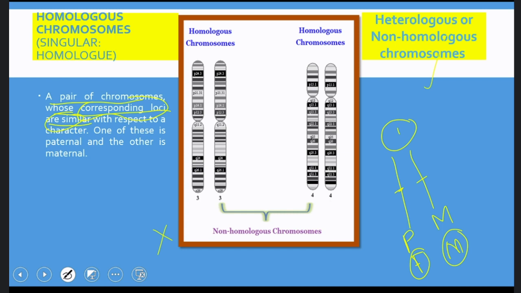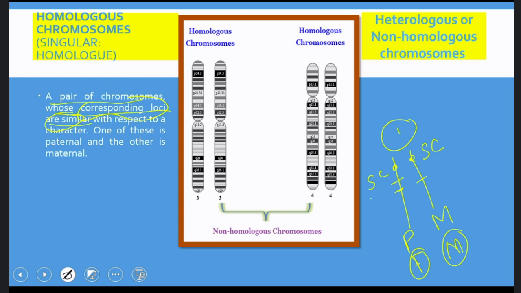When I speak of the first locus of the father, I say that this first locus or first position on the first chromosome I received from my father has the gene for skin color. Then I receive the first chromosome from my mother, where at the first position, that is the locus, there is also the gene for skin color.